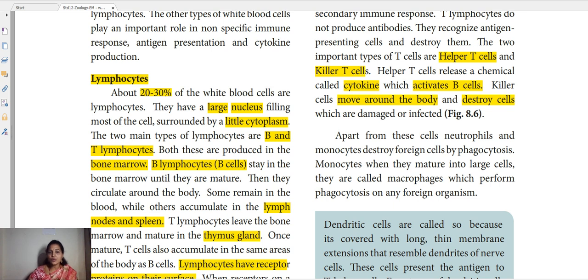Okay, so now apart from these cells, neutrophils and monocytes destroy foreign cells by phagocytosis. Phagocytosis means engulf. They eat. Okay, so monocytes, when they mature into larger cells, are called macrophages. So these are the 1 mark questions. Now we can easily understand the role of lymphocytes, everything.